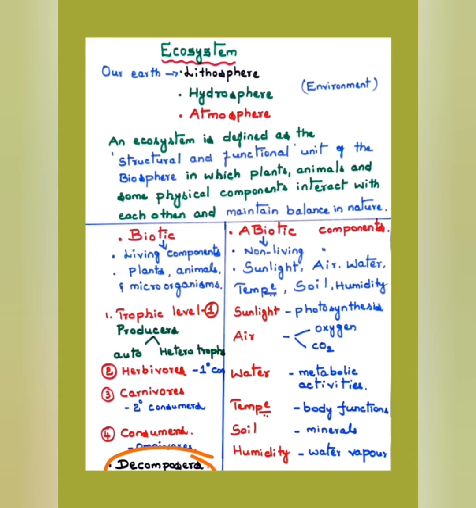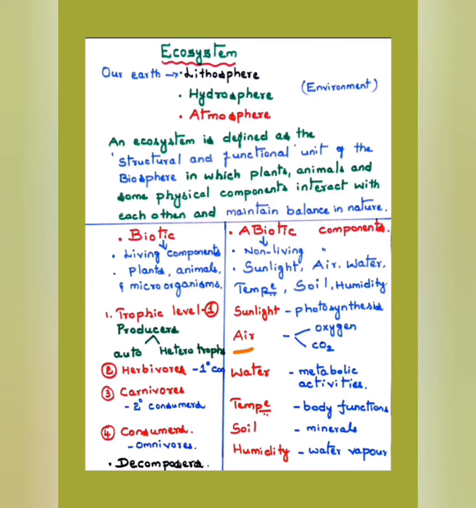They secrete some kind of chemicals that digest the complex organic matter and convert it into simple nutrients, and they go back to the earth again. This recycling of nutrients helps keep the environment clean. They clean the environment, actually, decomposers. So each stage plays an important role in the ecosystem.